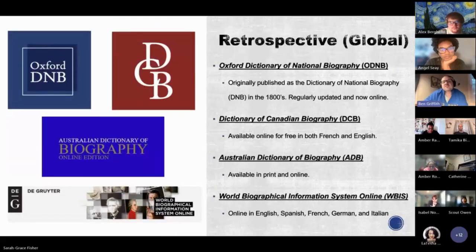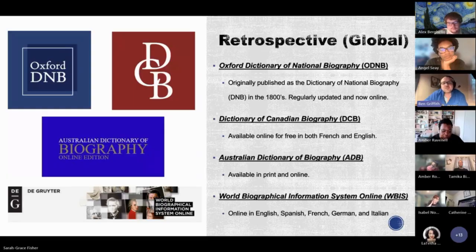For researchers seeking information on individuals outside the United States, there are options. Starting with the Oxford Dictionary of National Biography, its regularly updated online version features over 60,000 entries for historically significant deceased persons of Britain. Next, we have the Dictionary of Canadian Biography. Note that the print version of the DCB was printed chronologically rather than alphabetically. However, it is published in both French and English. It features over 9,000 people from about the year 1000 to 1930.